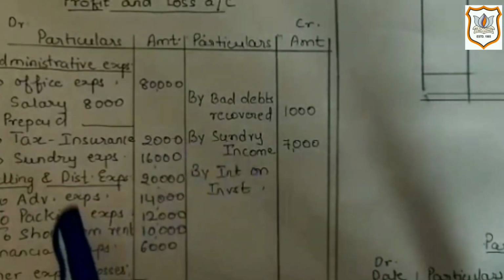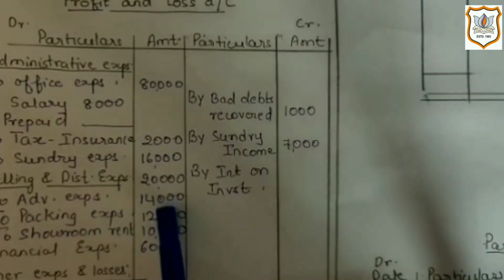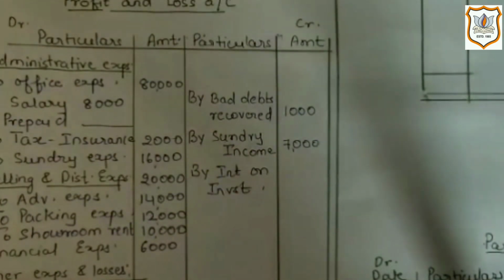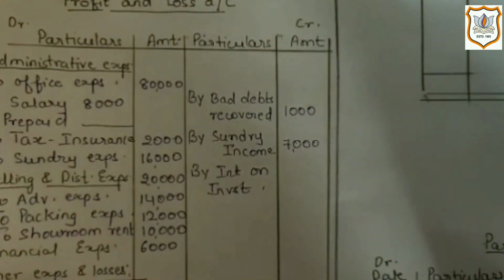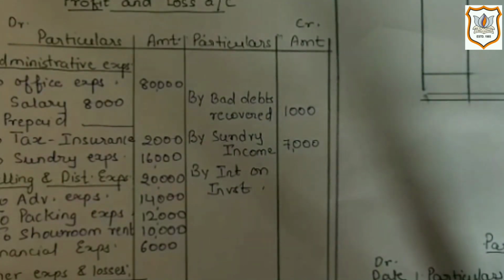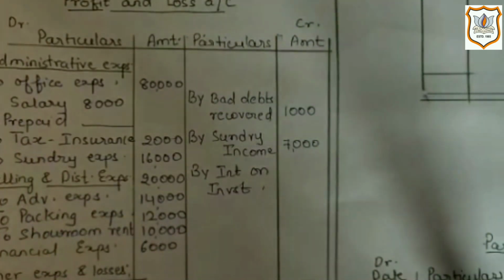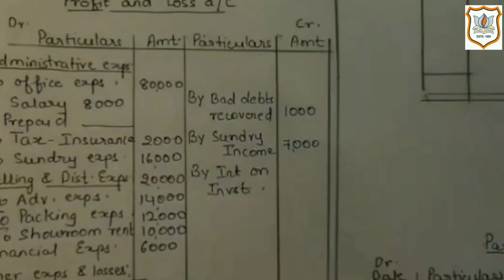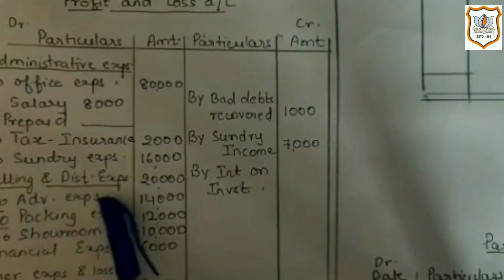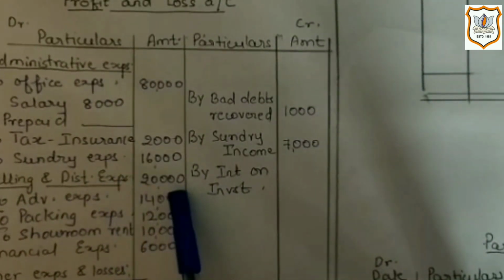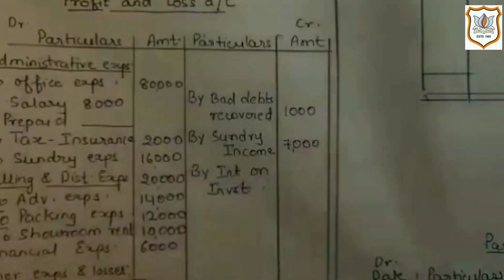Now next is advertisement expense, which is rupees 14,000. It is also an indirect expense related to sales of goods as advertisement is made to increase the sale. So being an indirect expense, it will be recorded on debit side of profit and loss account under the heading of selling and distribution expense, as all indirect expenses are written on debit side of profit and loss account. Now next one is selling and distribution expenses, which is again an indirect expense, which is rupees 20,000, will be recorded on debit side of profit and loss account.